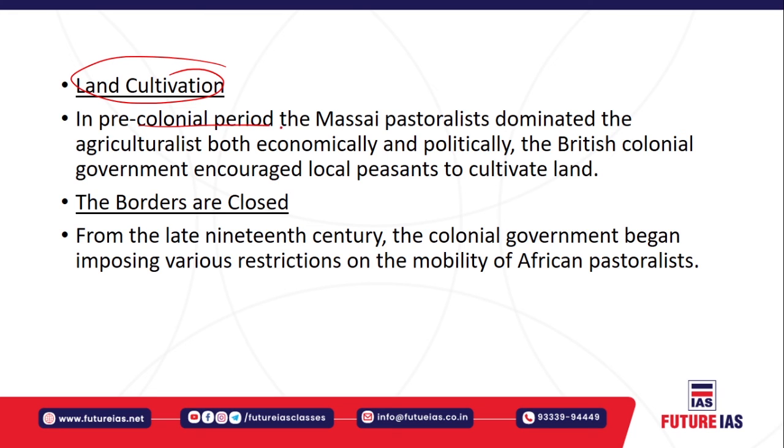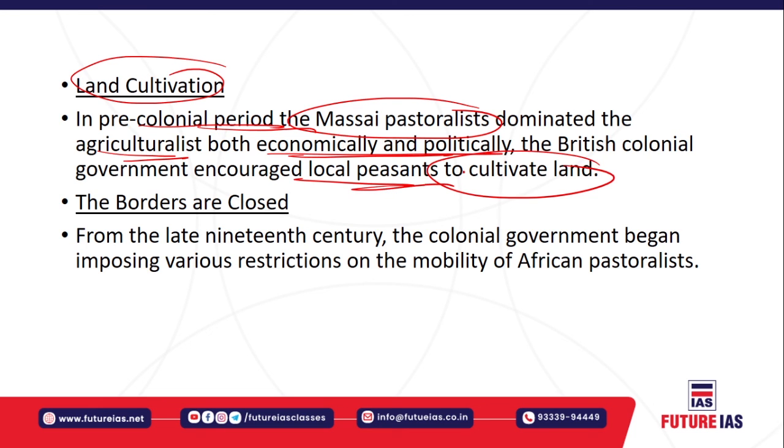So in the pre-colonial period, the Maasai pastoralists dominated the agriculturalists both economically and politically, right? And now what happens is that when the British colonial government or the European colonial masters came, they basically encouraged the local peasants to cultivate this land. The borders were completely closed, right? And the colonial or imperial government used to impose a lot of restrictions, specifically on the mobility of African pastoralists, right? Because they were also suspicious of their movement, just like in India.